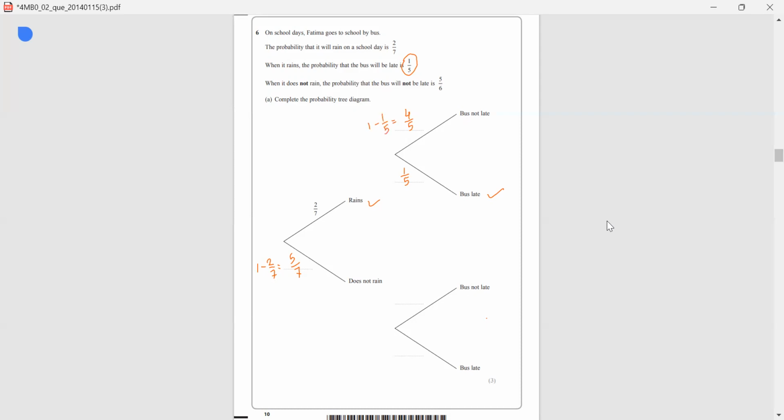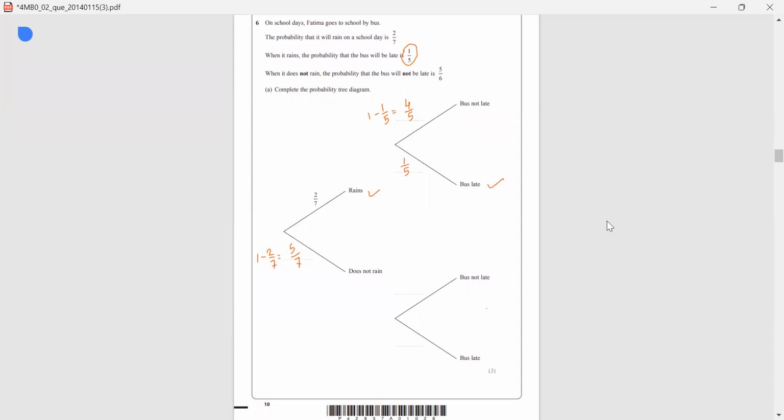Then, when it does not rain, the probability that the bus will not be late is 5 by 6. Does not rain and bus not late, probability is 5 by 6, given. So when it does not rain, the probability that the bus will be late will be 1 over 6. 1 minus 5 by 6 is giving us 1 by 6. So we have completed the tree diagram. 6a is carrying 3 marks.